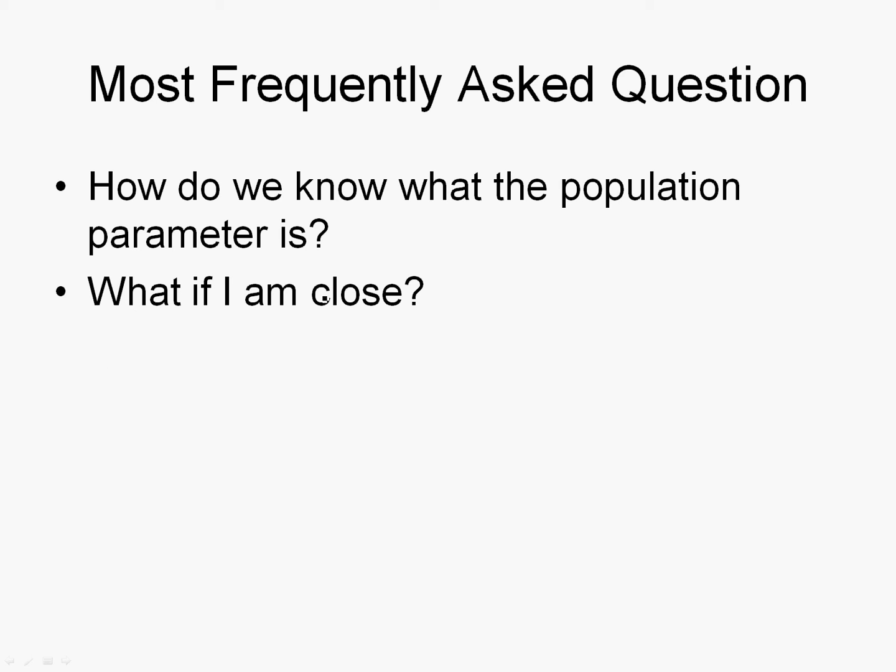The second question that's most commonly asked is, what if I'm close on the significance? Being close on significance is like being almost pregnant. It can't happen. Either it's significant or it's not. Now, once it's significant, yes, you can have degrees of significance. As I said, you can go to 0.01 or 0.001 and be more sure about your results. But overall, either it's significant at 0.05 or it's not. If it's 0.051, that's not significant. Close is not good enough.